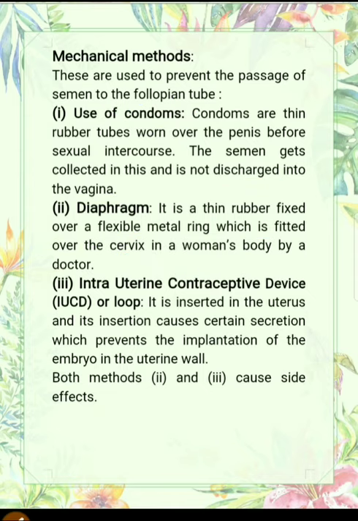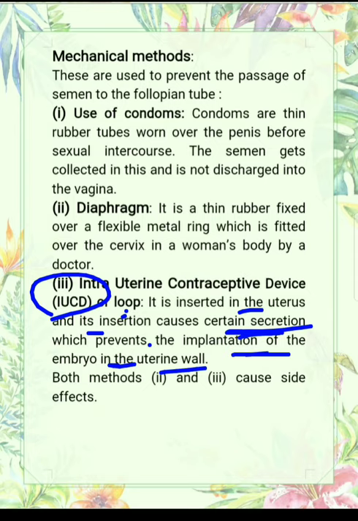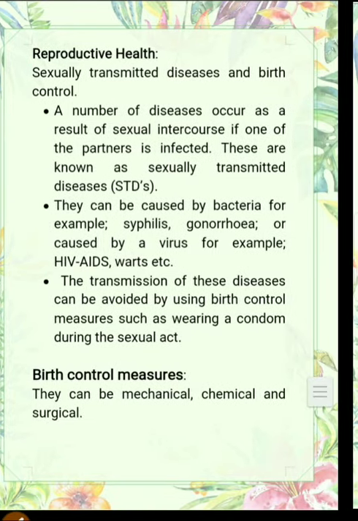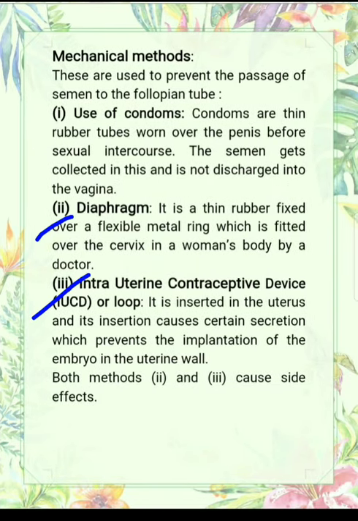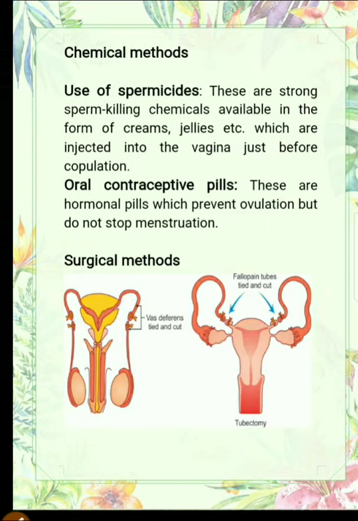And the third one is the intrauterine contraceptive device, or you can say loop. It is inserted in the uterus and its insertion causes certain secretions which prevent the implantation of the embryo in the uterine wall. Means if fertilization takes place, then this loop, or IUCD, secretes some secretions which prevent the implantation. Means the baby doesn't develop here. But the diaphragm and intrauterine contraceptive devices both have some side effects on the human body.